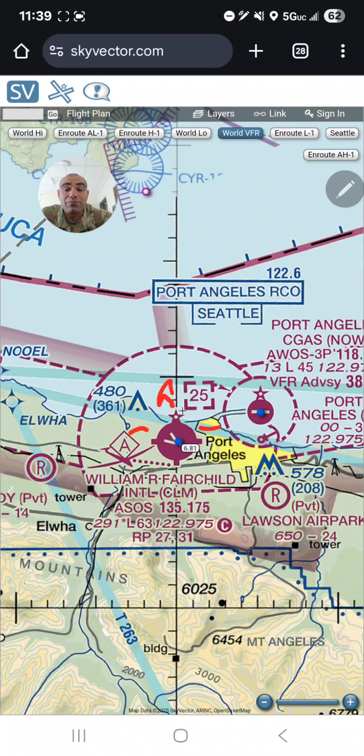The star indicates the rotating beacon. The rotating beacon will be on from sunset to sunrise. That's for pilots to find the airport at nighttime. However, it can be on during the daytime if the airport becomes IFR.